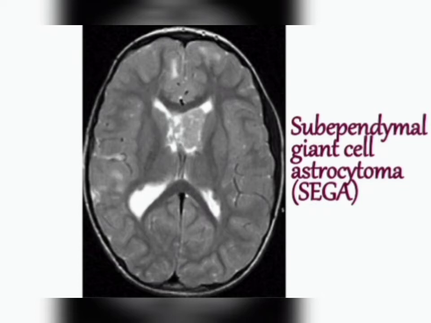Now these ventricles are lined by ependymal cells. Below the ependymal cells there is a layer, subependymal. In that layer you have giant cell astrocytes, where the tumor occurs, and that is why it is known as subependymal giant cell astrocytoma, that is SEGA, which you can understand with the help of radiological imaging. SEGA is one of the characteristics of tuberous sclerosis patients.